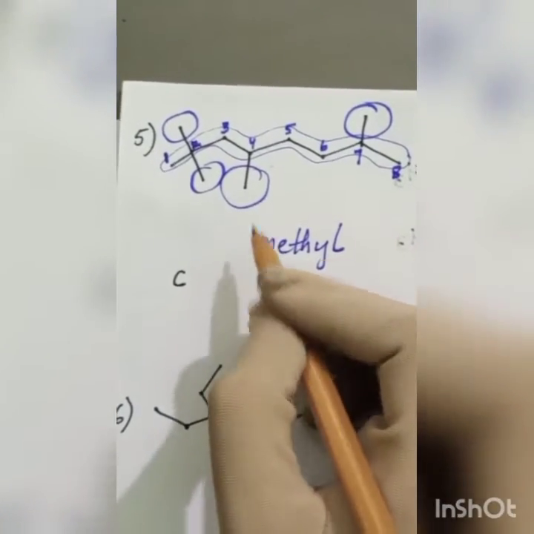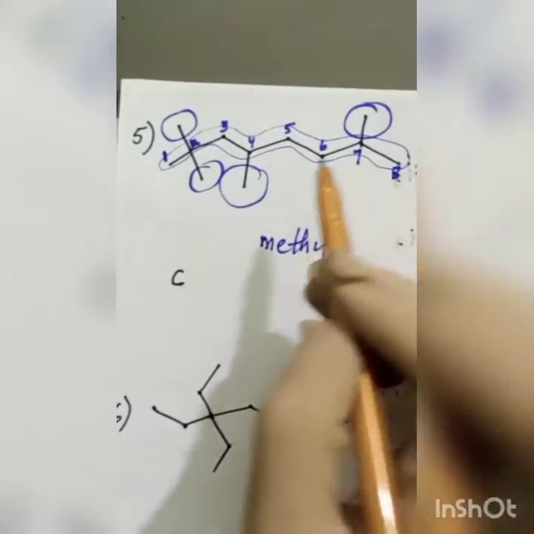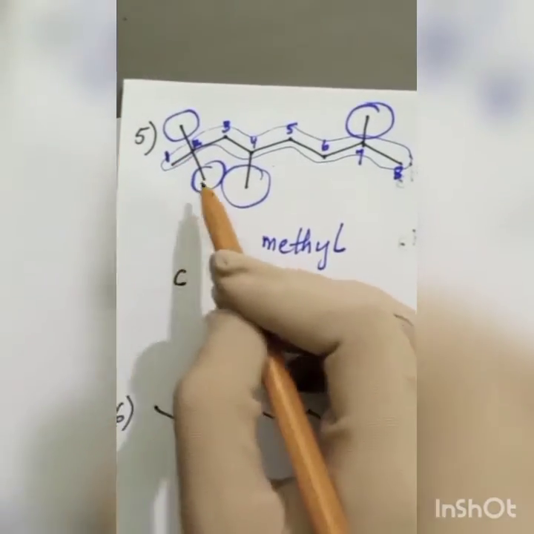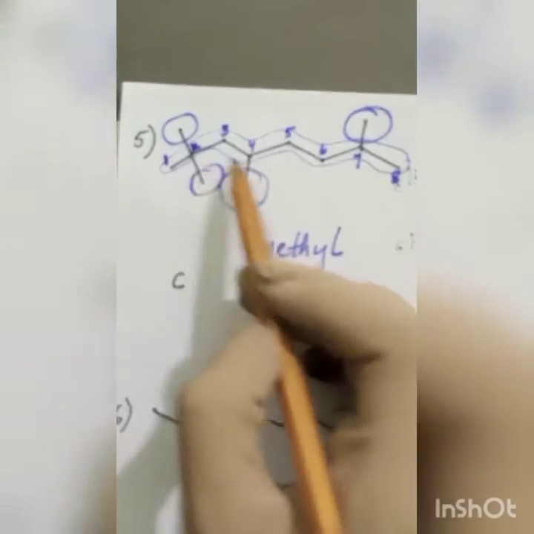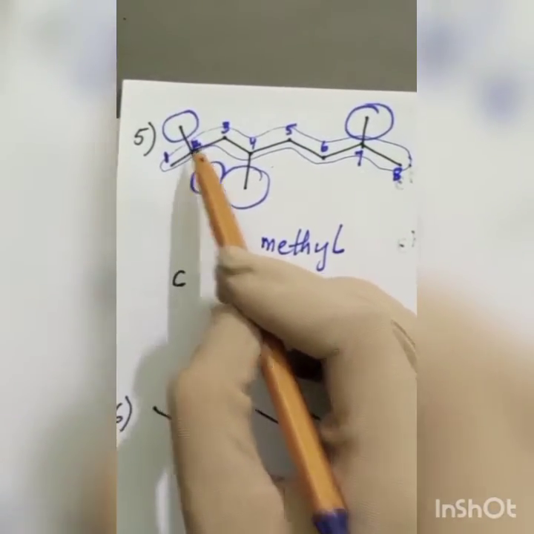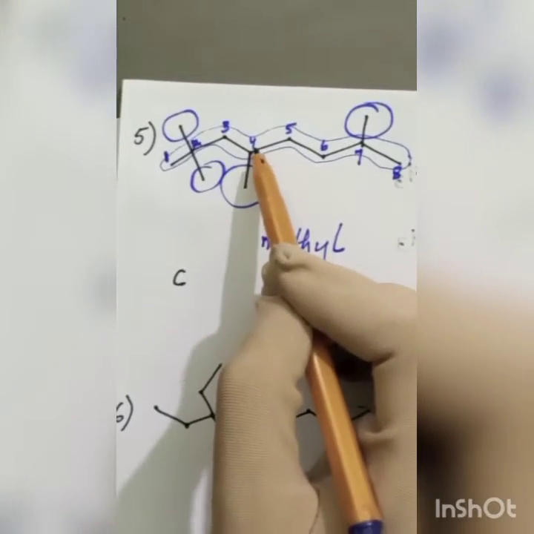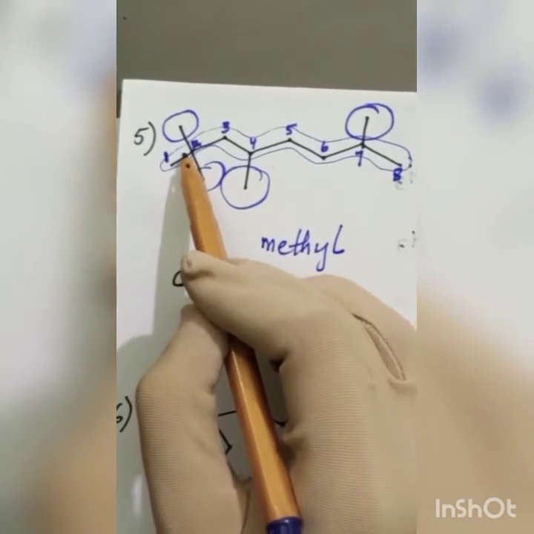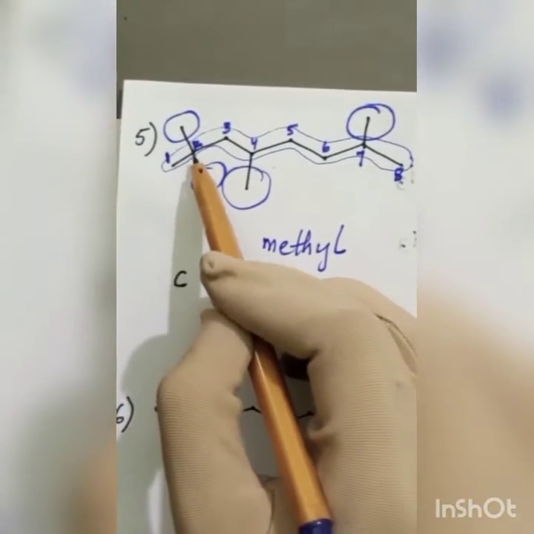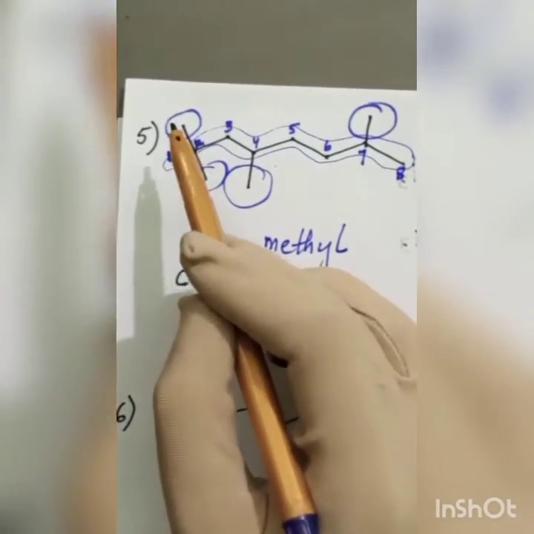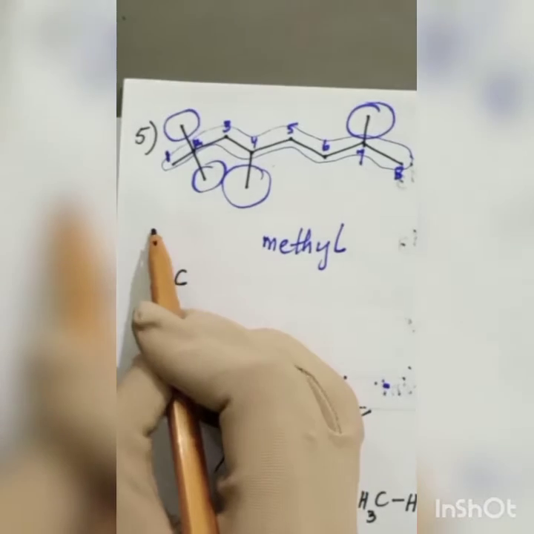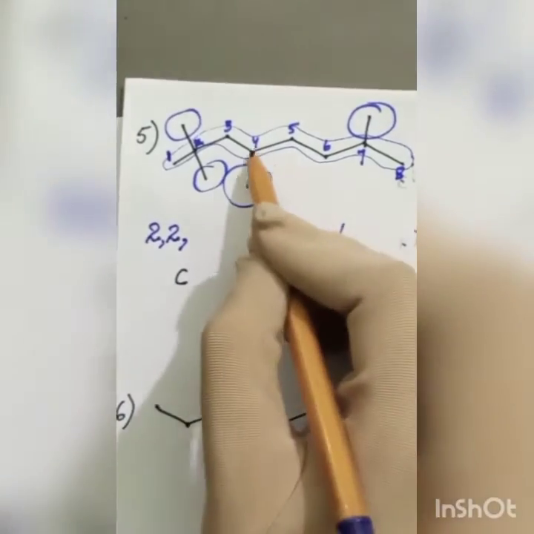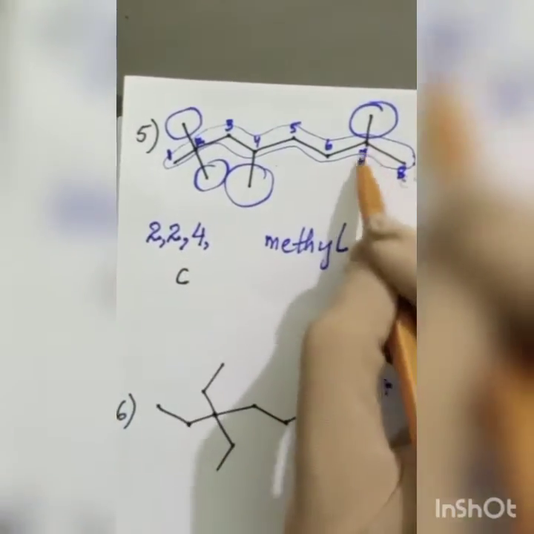So now, how many? 4. But their positions are very important. The fourth rule is the positions of our branches. So 2 methyls are attached at position 2. 1 methyl is attached at position 4. 1 methyl is attached at 7. So I will write the numbers 2, 4 and 7. I will write 2 two times because there are 2 methyls attached at 2. So I will write 2, 2, 4, 7.